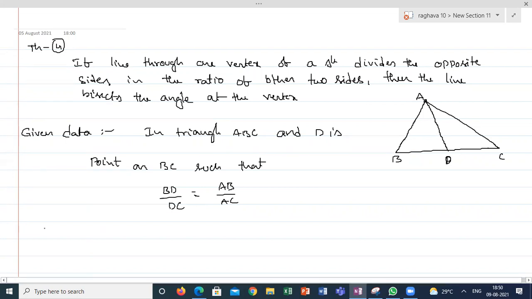What do I have to prove here? I have to prove AD is the bisector of angle A. That is, angle BAD will be equal to angle DAC. This is the angle bisector. If AD is the angle bisector, then only I can write like this.